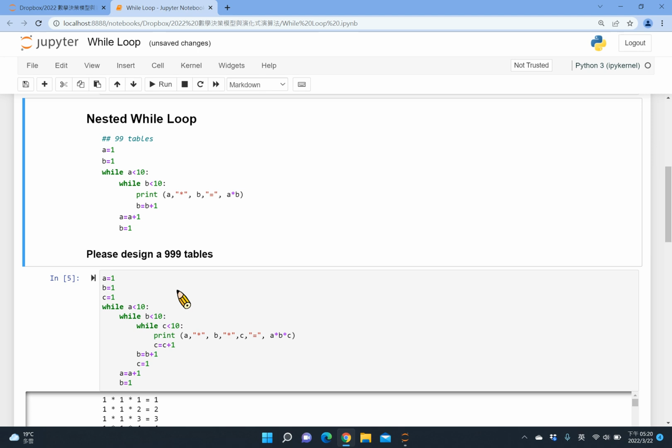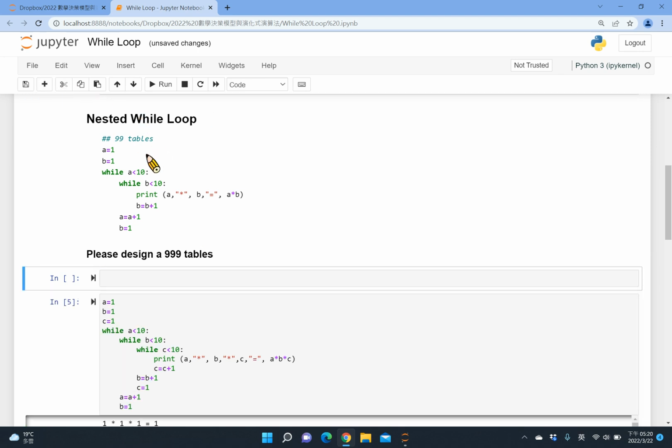Okay, so in the 9 times 9 tables, I like to separate the first number as A, controlled by the outer loop. The second variable I call B, controlled by the inner loop. So I only have 2 levels of loop, 2 loops. And I want to calculate A times B, that becomes my result. So when I print out, the first number times the second number equals the result. That's the result I want.